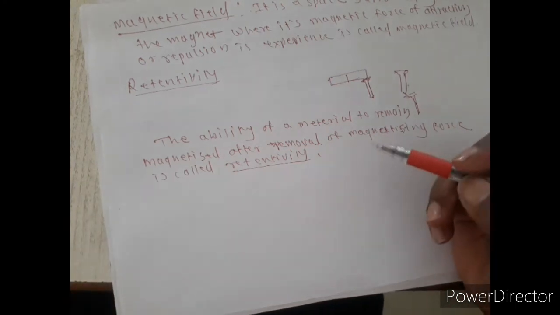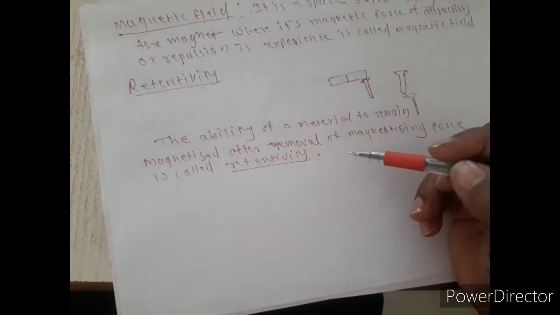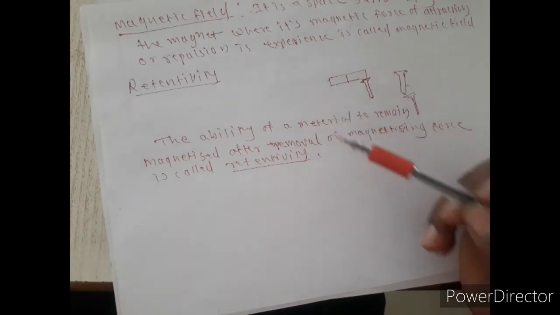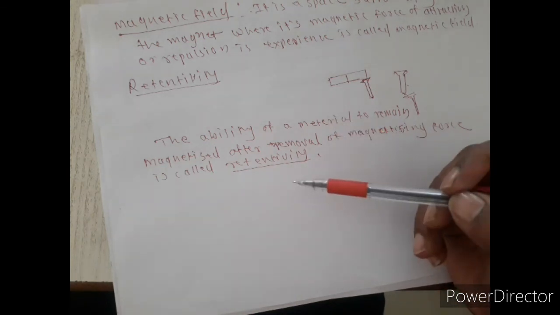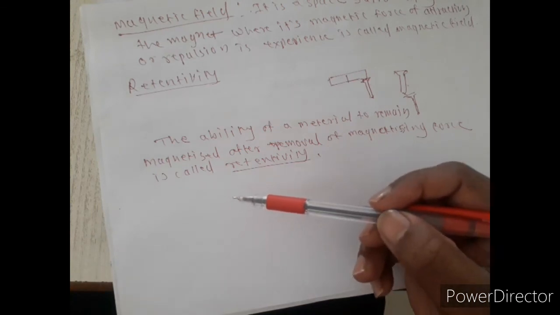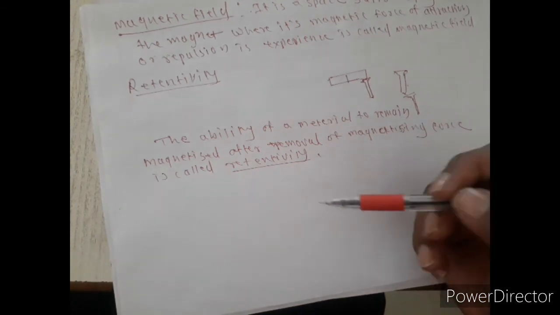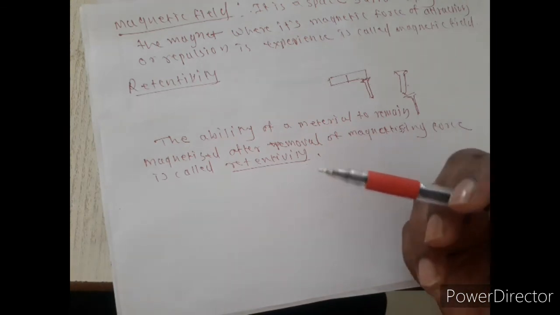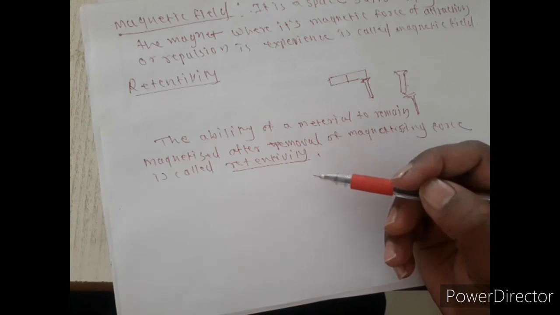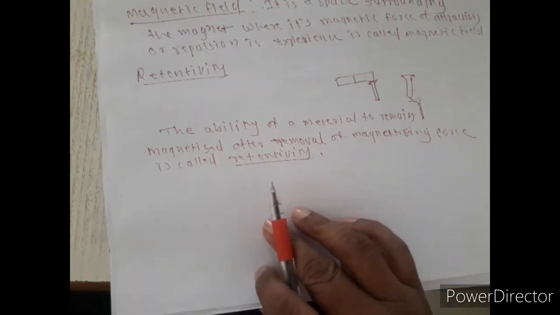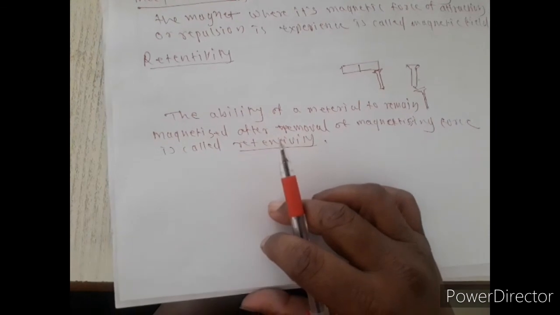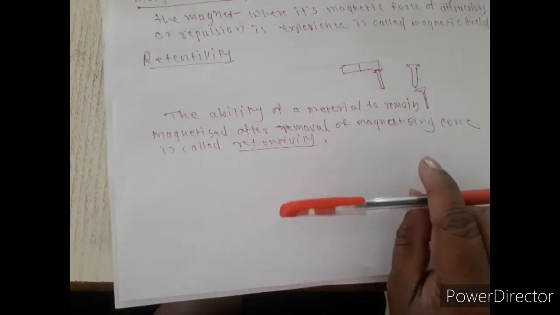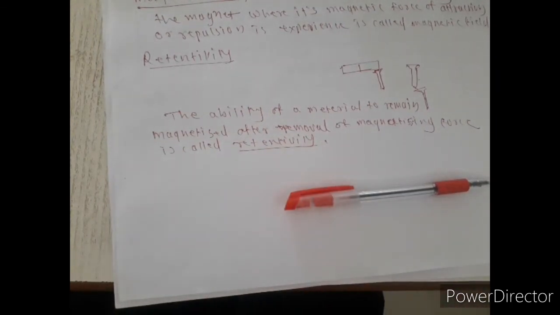We always find such kinds of material in our daily life when we use a screwdriver to put in or pick up a small screw from electronic or electrical devices. So retentivity is useful for that, and this is a useful property. Today we will stop here. In the next lecture we will discuss magnetic field intensity.